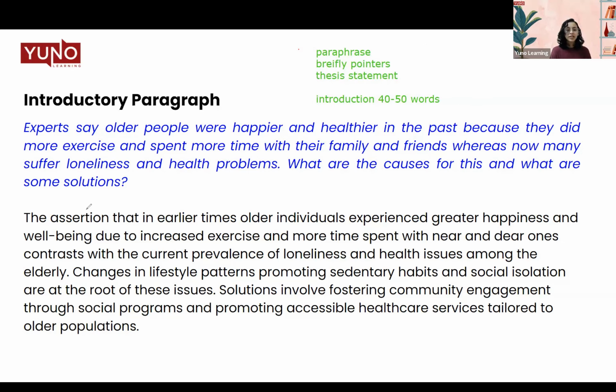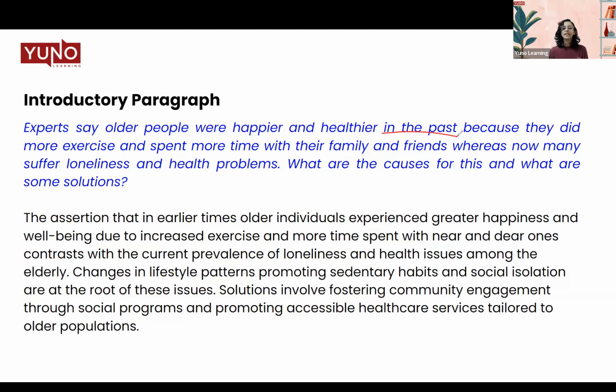So we start with the paraphrase. The assertion that in earlier times, older individuals experienced greater happiness and well-being due to increased exercise and more time spent with near and dear ones contrasts with the current prevalence of loneliness and health issues among the elderly. Now, if you see this particular sentence, see how we have paraphrased a lot of things here, right? We've started with the assertion. Instead of saying the experts say, we have started that the assertion in earlier times. Instead of writing in the past, I started that in earlier times, right?